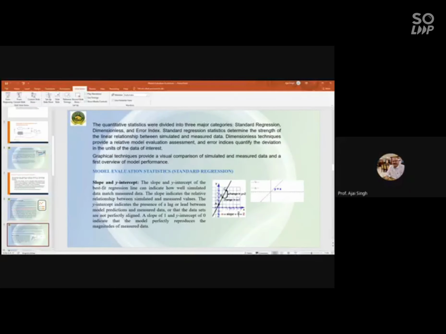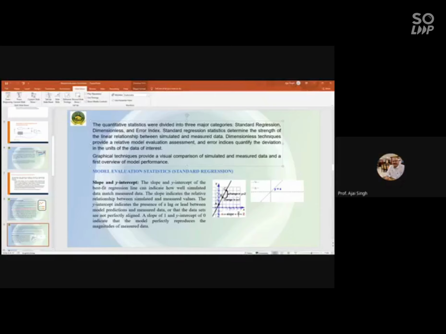I think this is important. Quantitative statistics are divided into three categories: standard regression, dimensionless, and error index. Out of these three categories, one method from each should be included in your evaluation procedure.